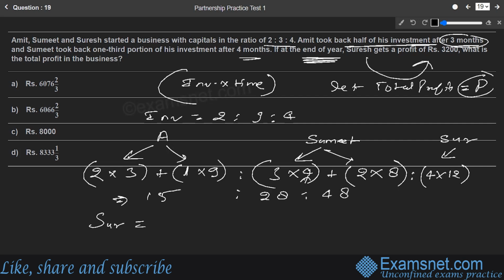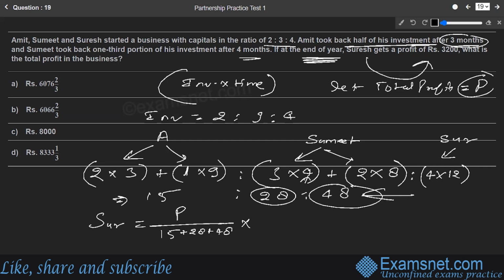So Suresh's part can be found out by total profit, that is P, divided by the sum of the ratio terms, that is nothing but 15 plus 28 plus 48, multiplied by Suresh's part. There are three persons, Amit, Sumit, and Suresh, and Suresh's part is given. So we are finding out Suresh's part. Suresh's part is the last part, that is 48. So multiplied by 48. That's what we are supposed to do.